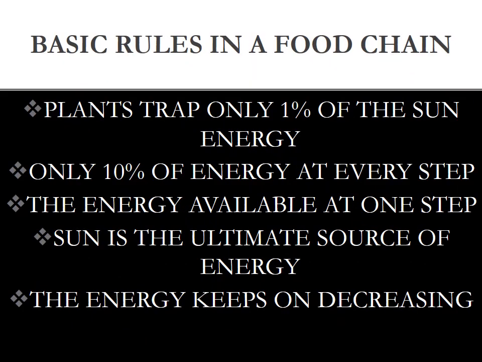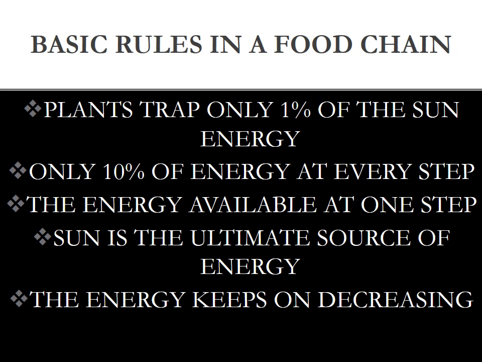Now, in food chains, plants trap only 1% of the sun's energy. Only 1% of sun energy. Next, 10% energy at every step.